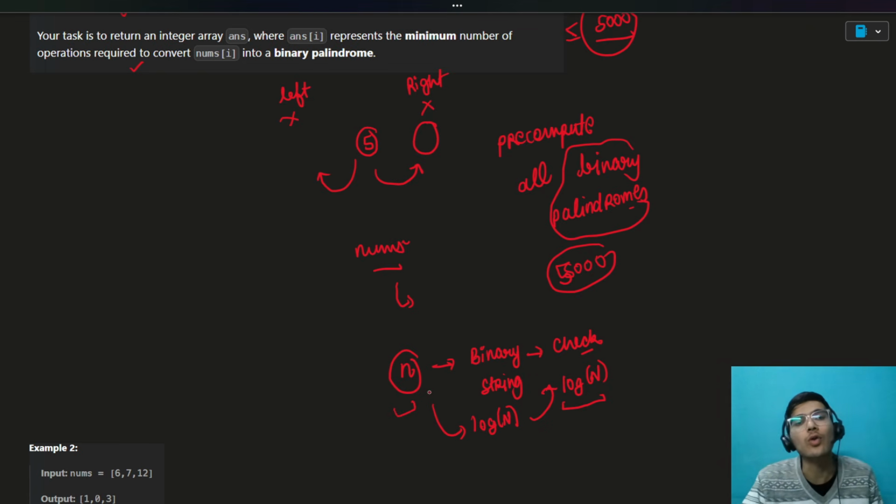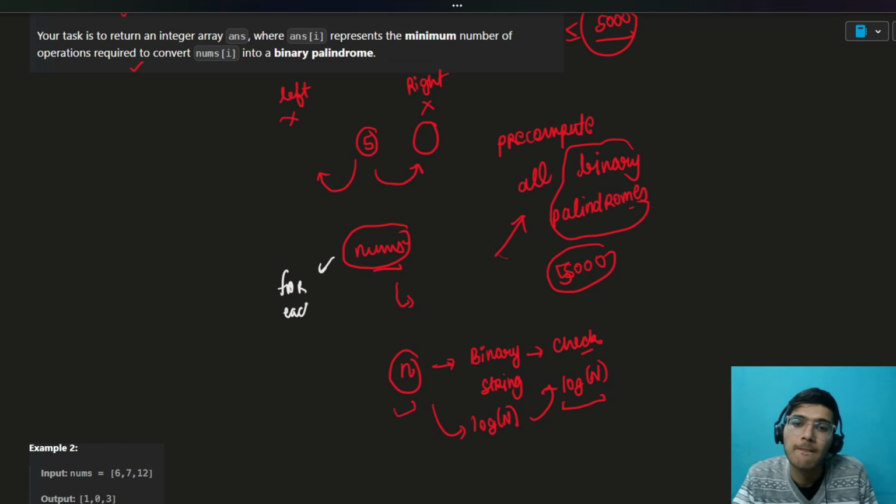So you can pre-compute all the binary palindromes into a separate array. And then for each element in nums, you can find the closest difference.